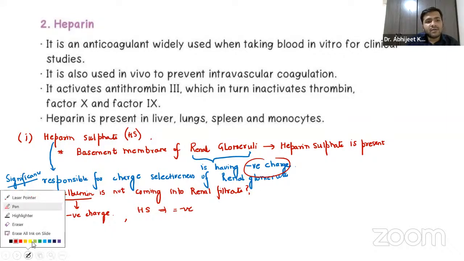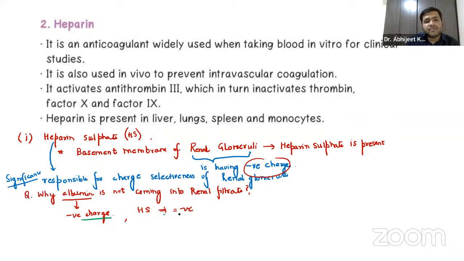This negative charge and this negative charge will repel each other. So the heparin sulfate will repel the albumin, because albumin is also having negative charge. That is why it is not coming into the renal filtrate, right?